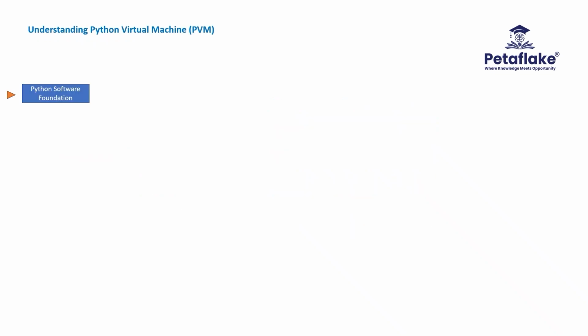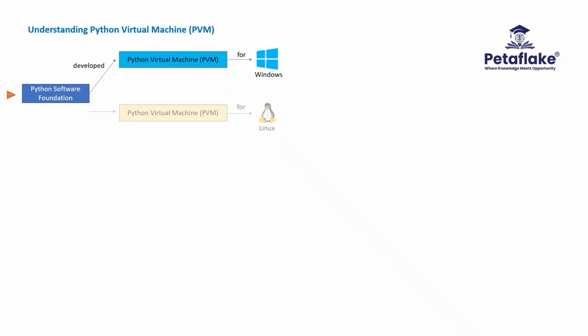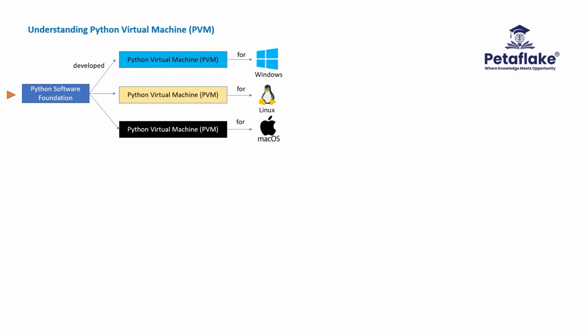Python Software Foundation developed multiple software called Python virtual machines compatible for each operating system. For example, a separate Python virtual machine software is developed for Windows operating system. A separate Python virtual machine software is developed for Linux operating system. A separate Python virtual machine software is developed for Mac operating system. Each Python virtual machine software is dependent on the respective operating system.